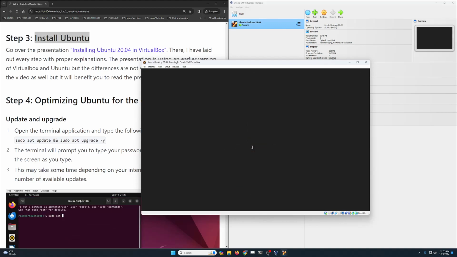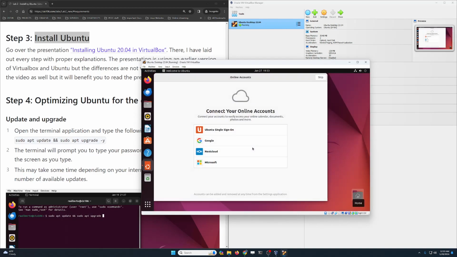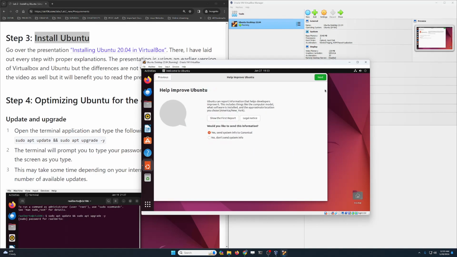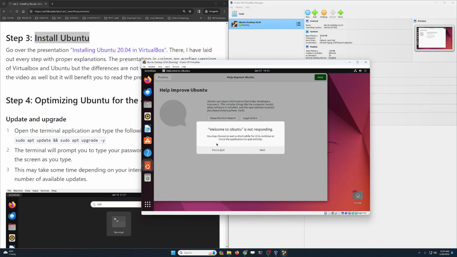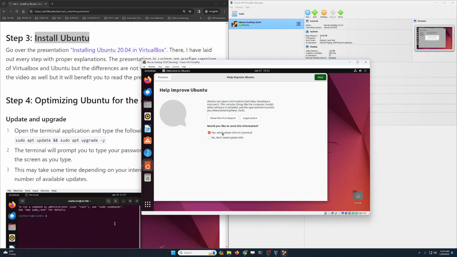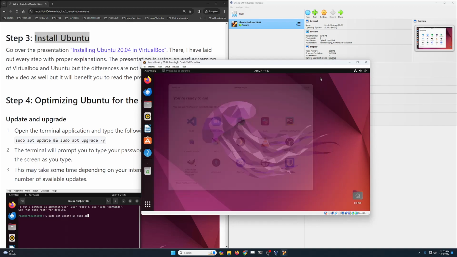And we're going to be greeted with a welcome screen that is going to explain a little bit about what the operating system is all about. So we're just going to skip this welcome wizard. There's nothing here that we need to care about. Oh, I forgot to click on no, but that's fine. And then you click on next, and then we click on done.